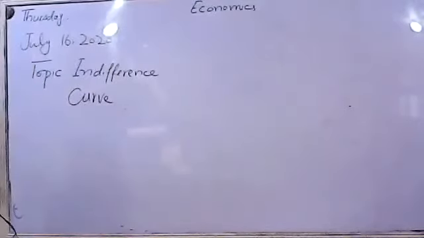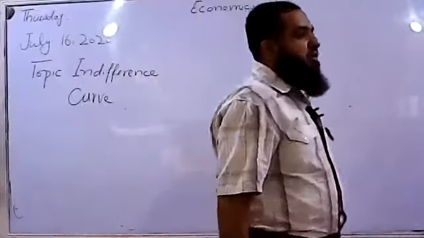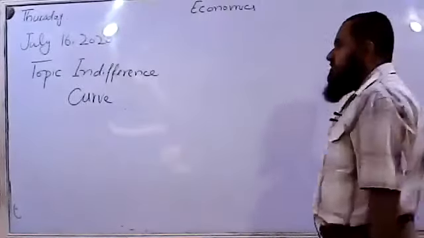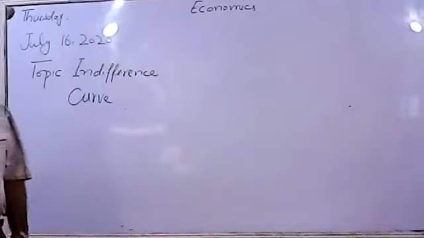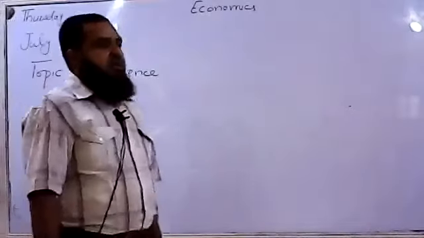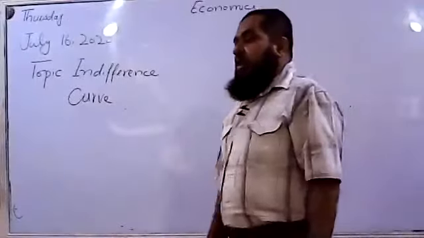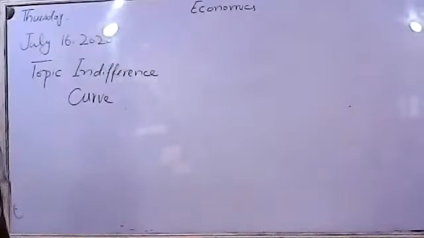That was only telling us how many bundles of the two goods will be affordable by the consumer. That is the main flux of the budget line, in which we have taken the income of the consumer and at the same time the prices of the two goods.